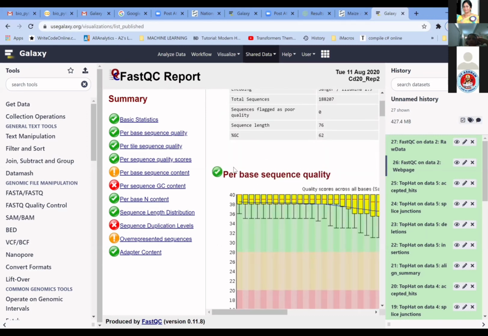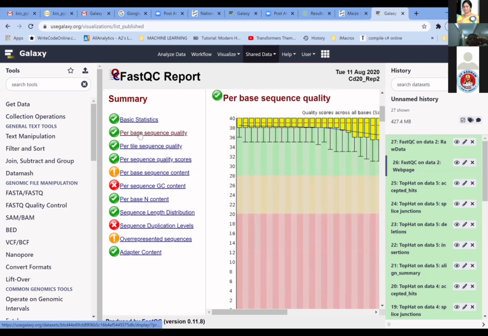So here you can see per base sequence quality. Per base sequence quality shows you how good each nucleotide is, because it says per base. For every base, we have a record.